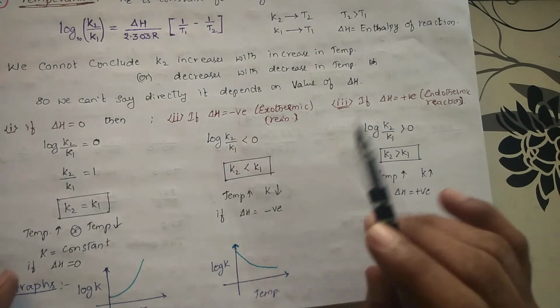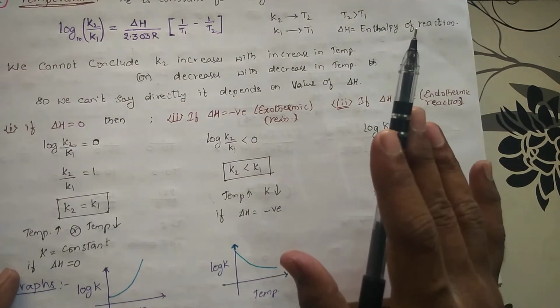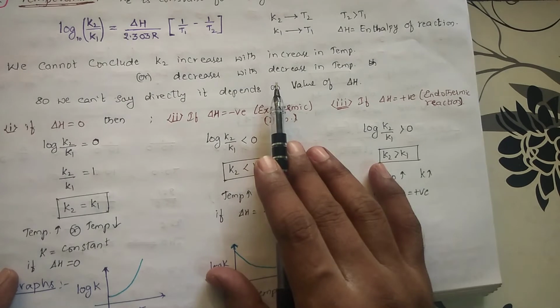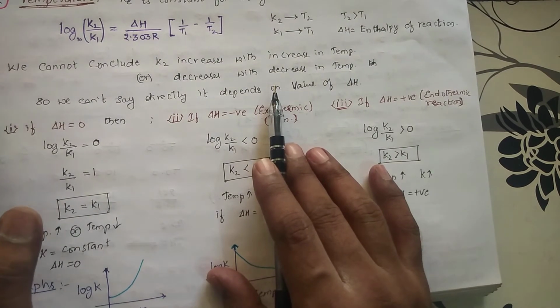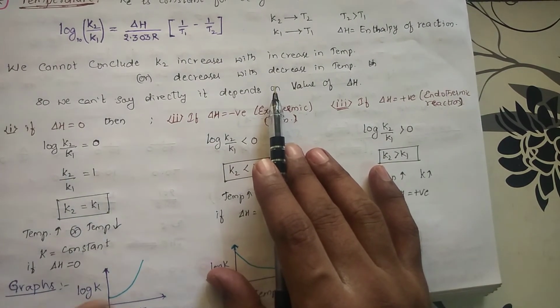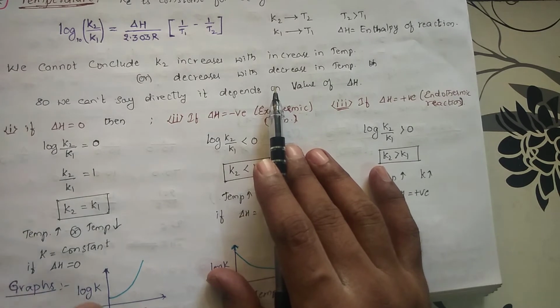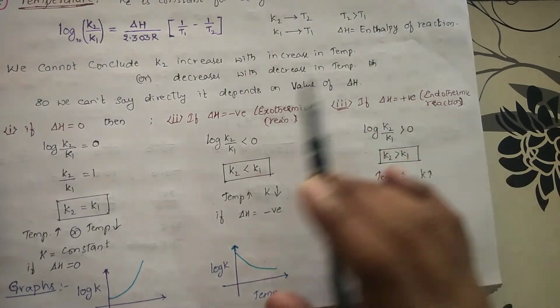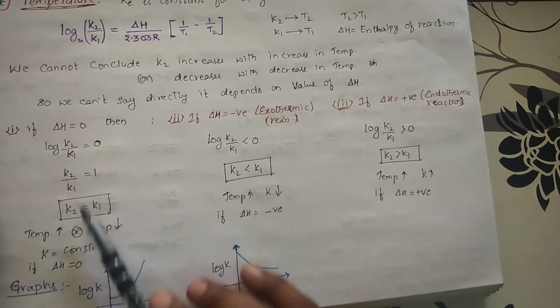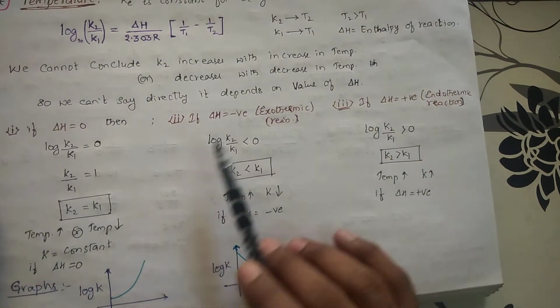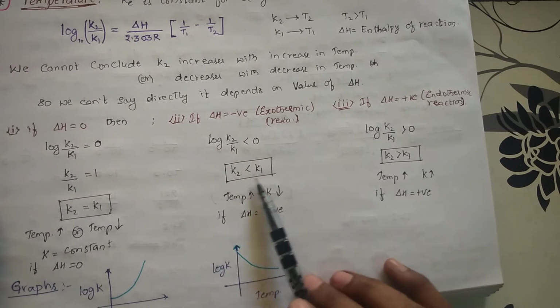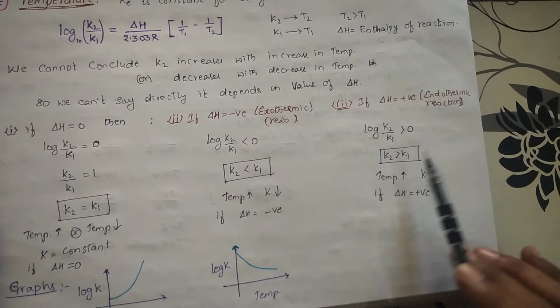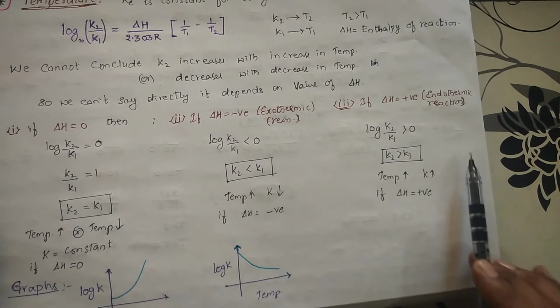It is determined not by the temperature. It is determined only by the delta H value. If you know the delta H value, then if you increase the temperature, you can predict whether equilibrium constant K2 is greater or K1 is greater, or both are equal. So when delta H is equal to 0, both the equilibrium constants are same. When delta H is negative, then K2 is less than K1. When delta H is positive, K2 is greater than K1 if you increase the temperature.